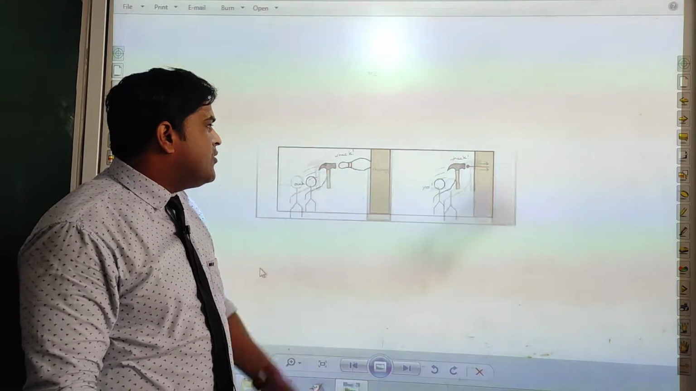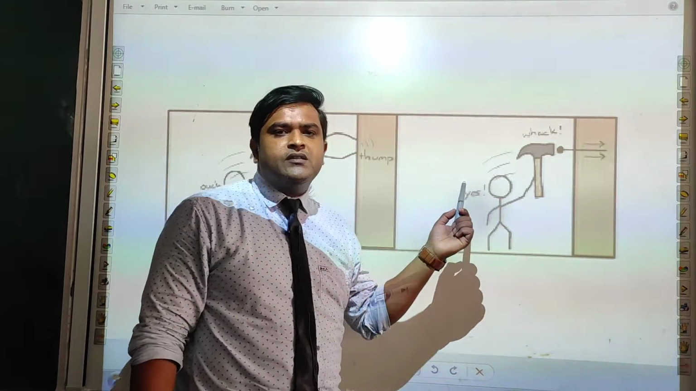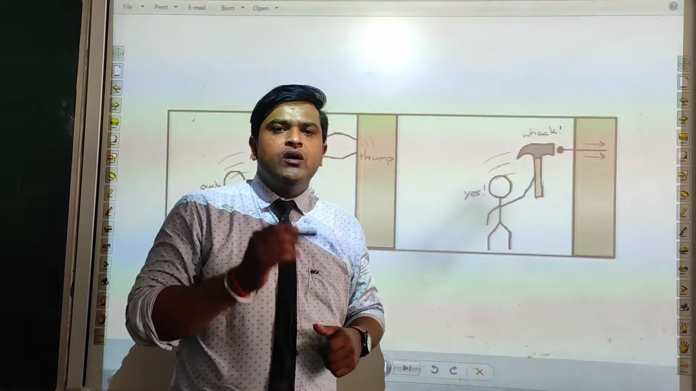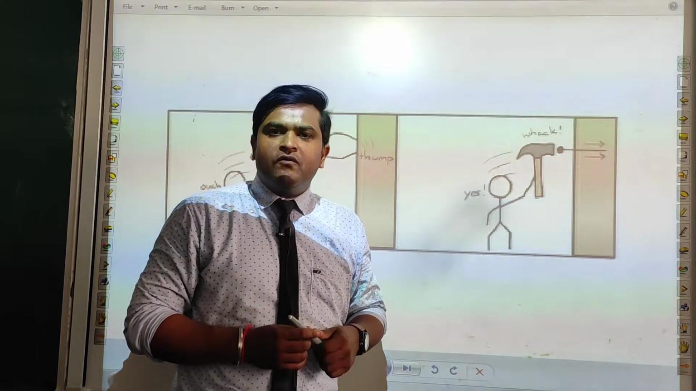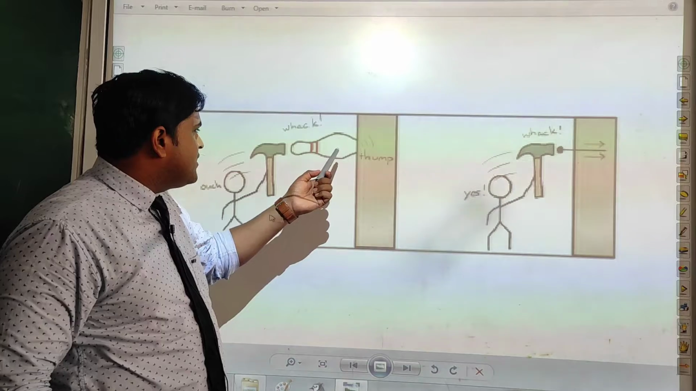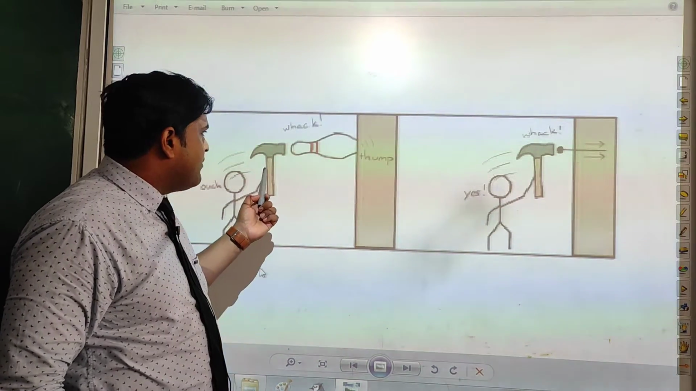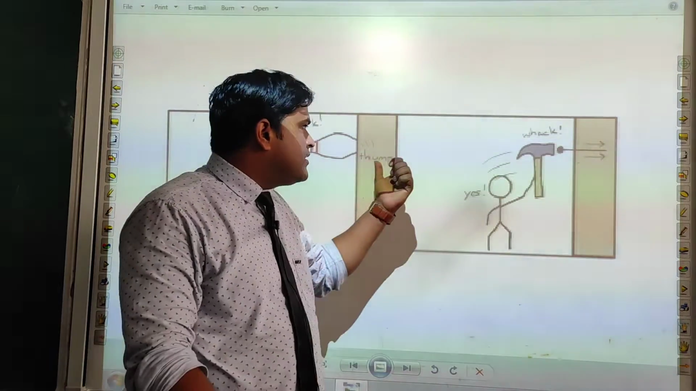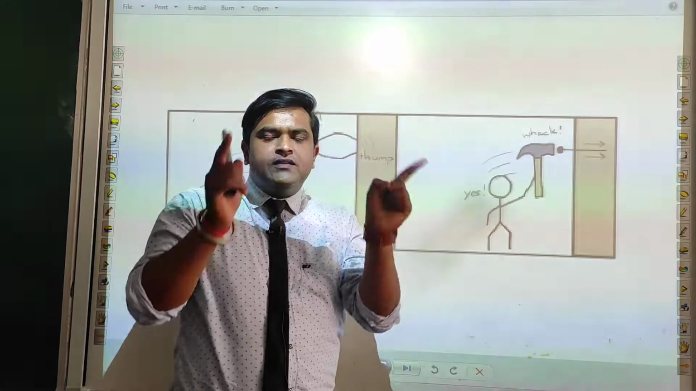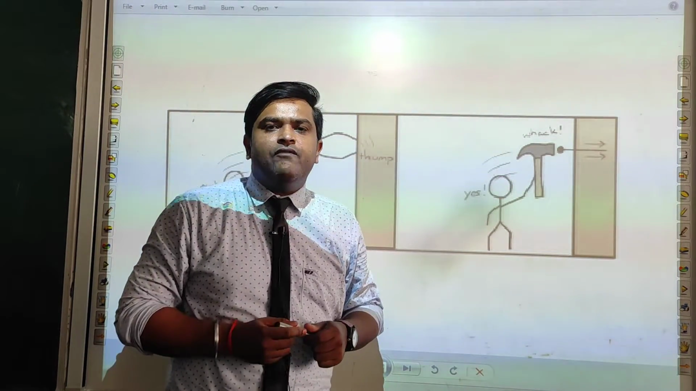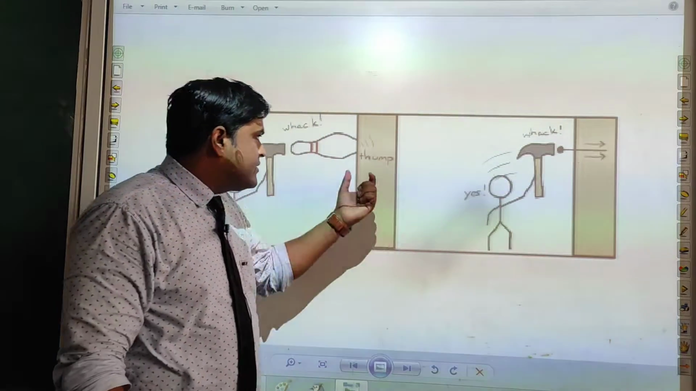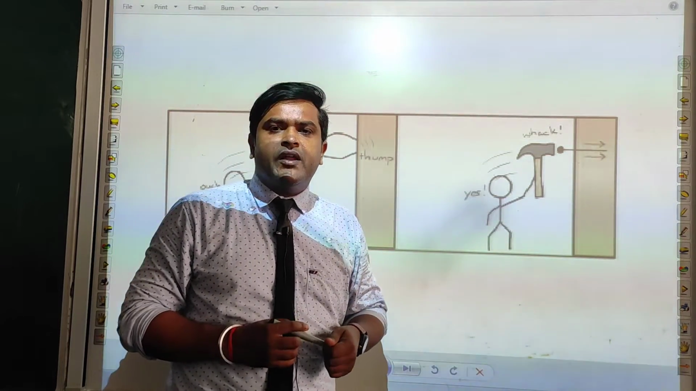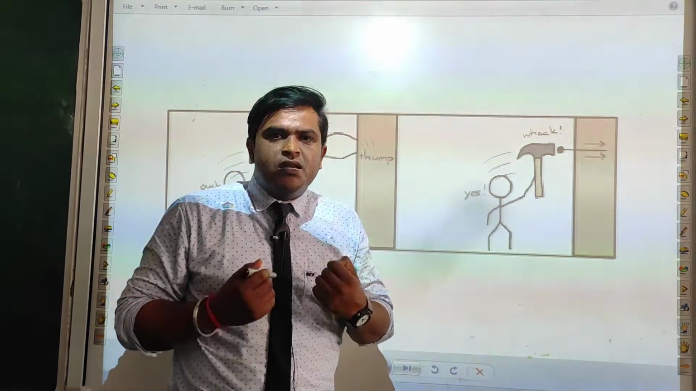Next, by this example you can see, as we know pressure is equal to force upon area. So pressure is directly proportional to force and inversely proportional to area of cross section. Here we are using a hammer, and suppose we are inserting this nail in the wall. If this nail is blunt, that means surface area is increased. Then when we apply force on this nail, the area of cross section is greater, so pressure applied will be less, because they are inversely proportional.